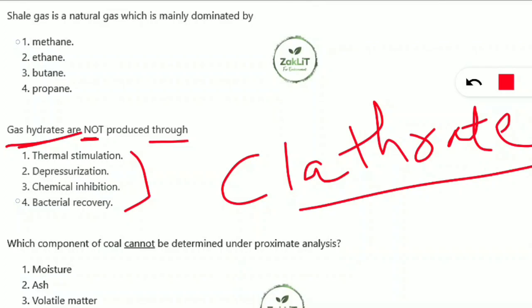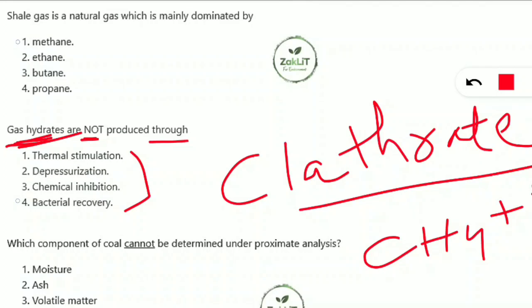They are formed when mostly methane and water combine in the permafrost areas. So methane, that is CH4, and water, when they combine in the permafrost region, they are found in the sub-oceanic sediments, the oceanic sediments. Then gas hydrates are formed. What are the procedures through which gas hydrates are produced?